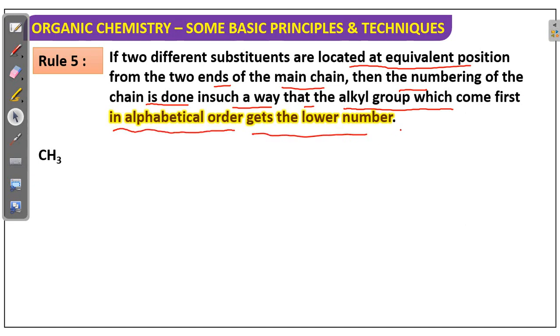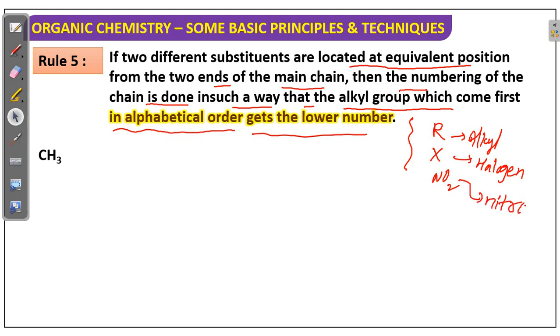This rule you can apply for R, then X, then NO2. What is R? R means alkyl. X means halogens. Then NO2, nitro.